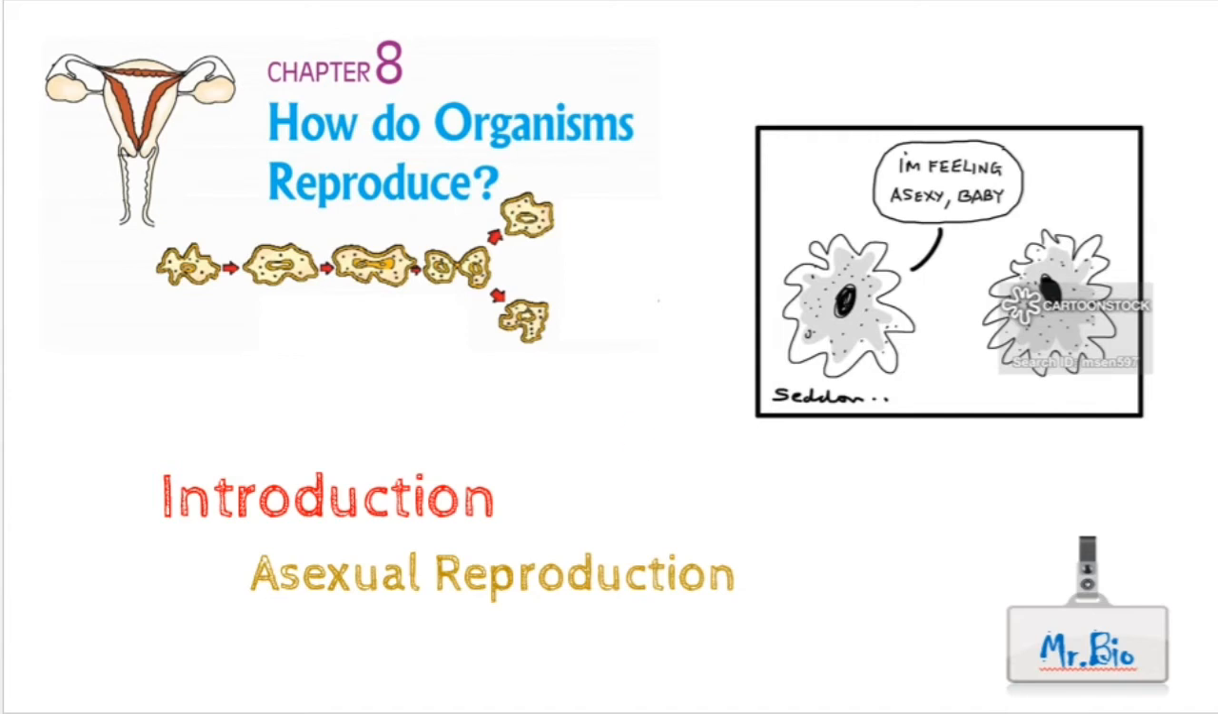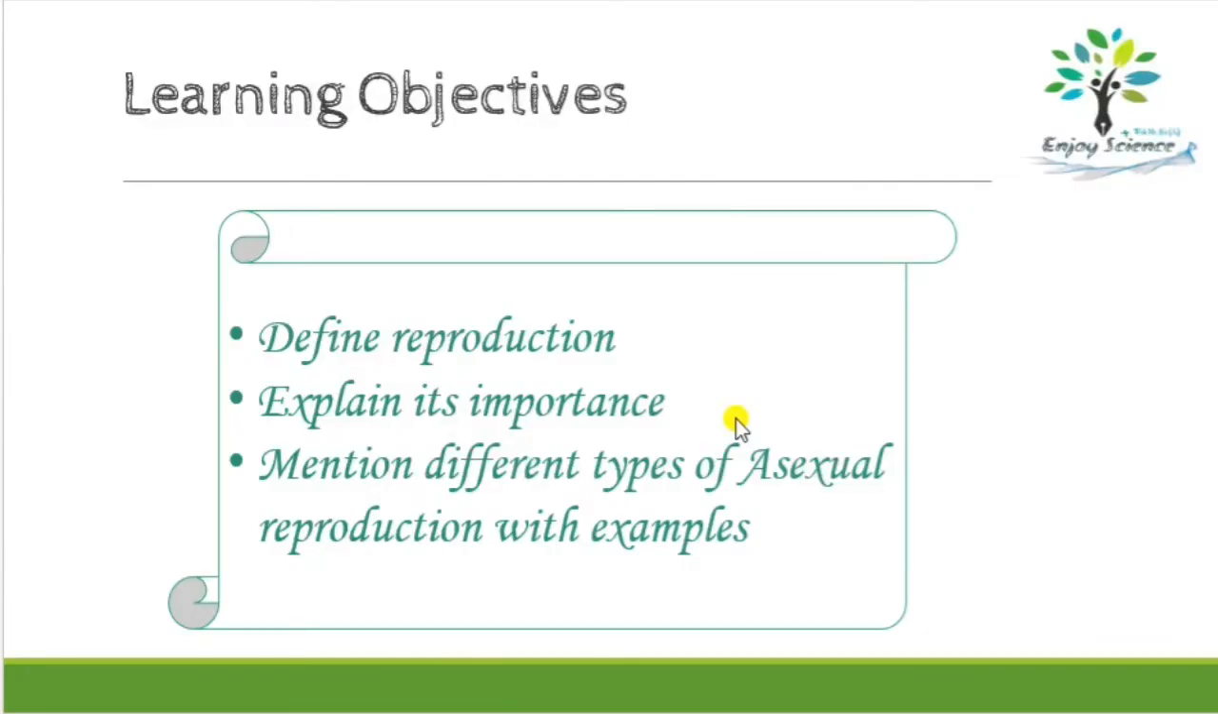Okay, so I will try to make the video as short as possible, so I want all of you to watch this video very carefully. Okay, so learning objectives for today's class are, at the end of this video you should be able to define the term reproduction, explain its importance. Okay, why is reproduction important for us, and mention different types of asexual reproduction with examples. Okay, so these are the learning objectives for today's class.